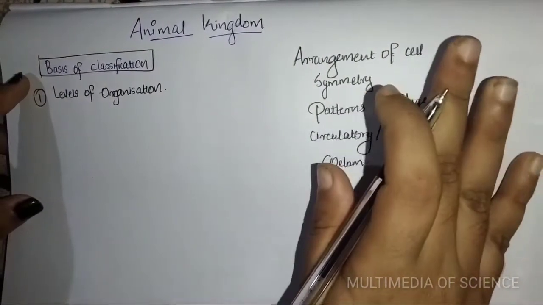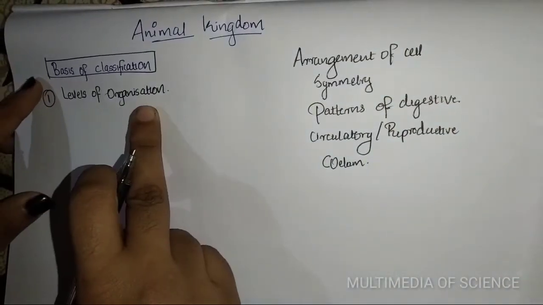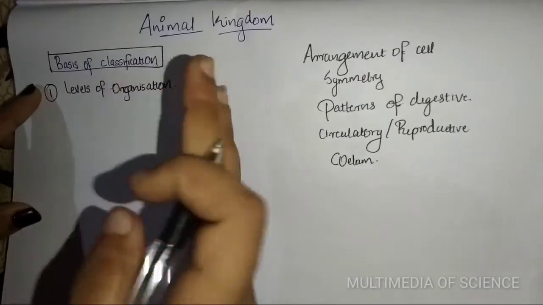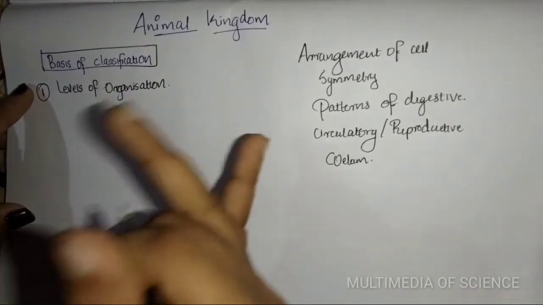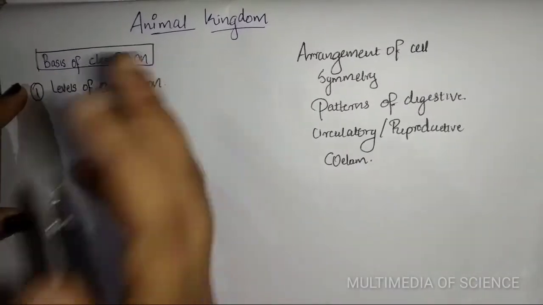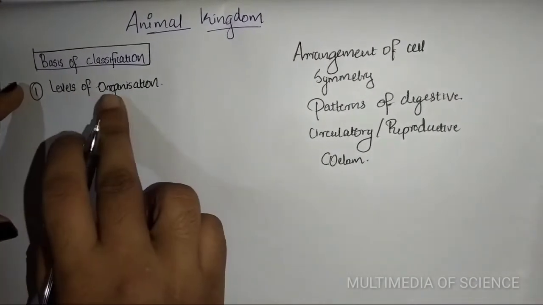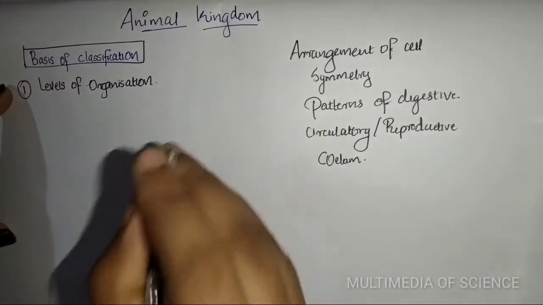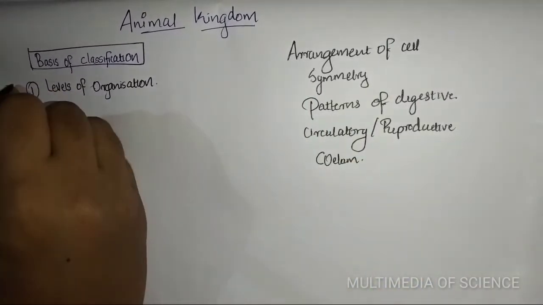First I am discussing the levels of organization. Under this topic there are the cellular level, the organ level, and the organ system level of organization. First I am discussing the cellular level of organization.